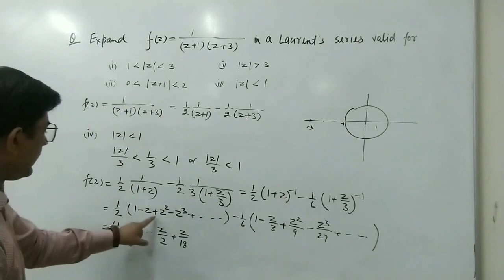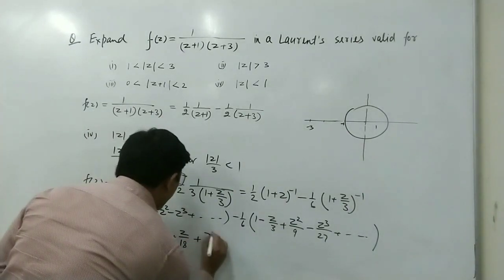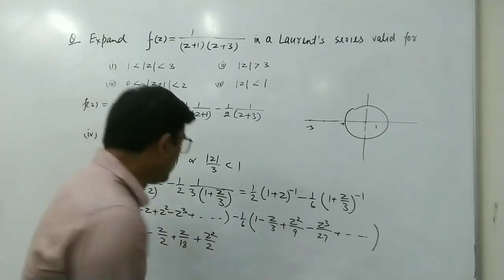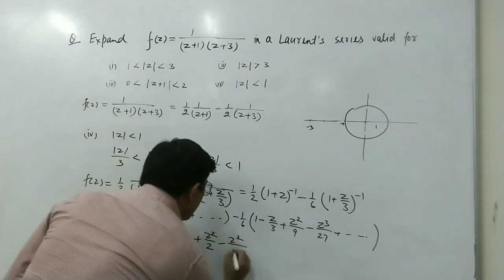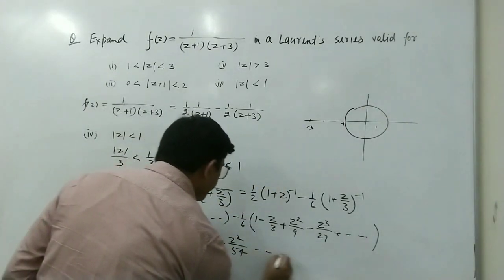The next term is plus z square by 2 from here, and from here we are getting minus z square upon 54, and we can write more terms.